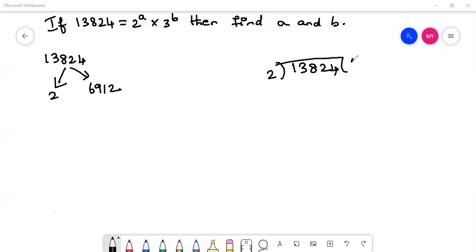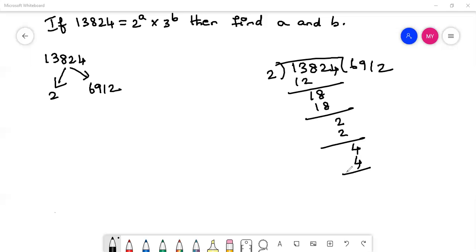So 2 sixes are 12, the remaining is 1, 18. 2 nines are 18, the remaining is 0. So keep this, bring this 2 below. So 2 ones are 2, and again the last digit 4, 2 twos are 4. Like this, just divide and write this number here. And this number, 6,912, is not a prime number, so we have to divide this again.